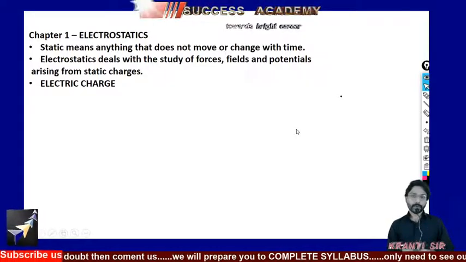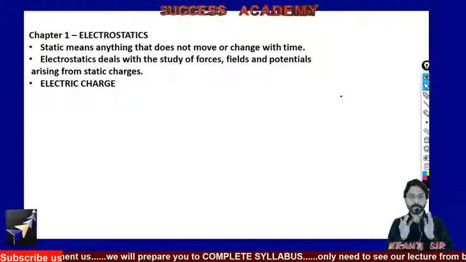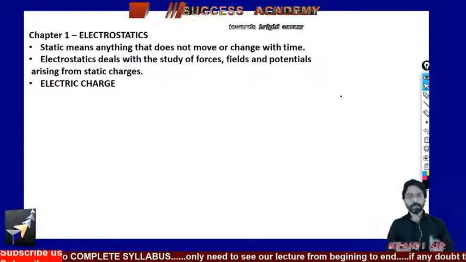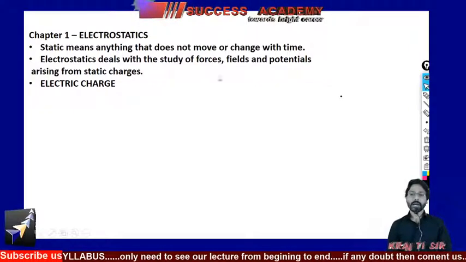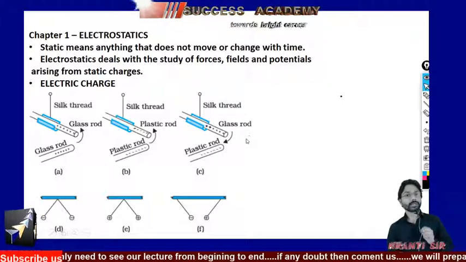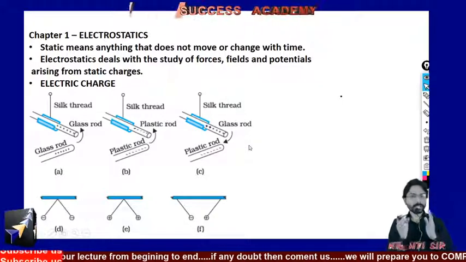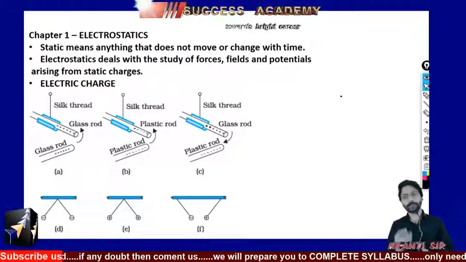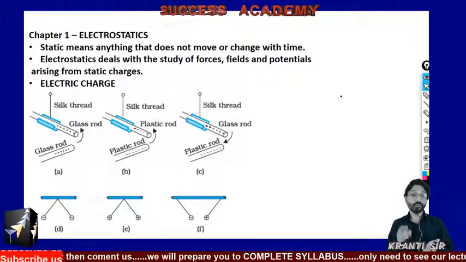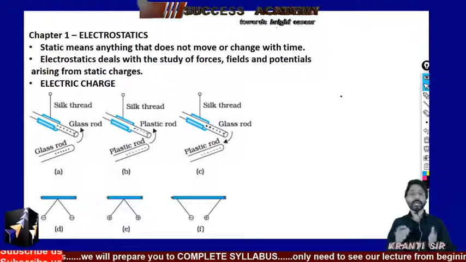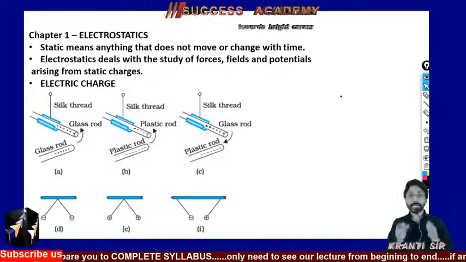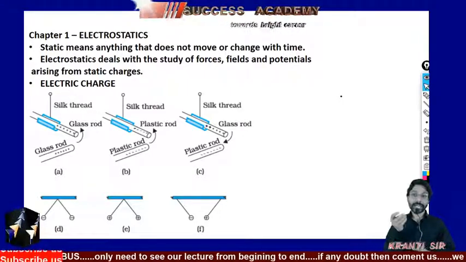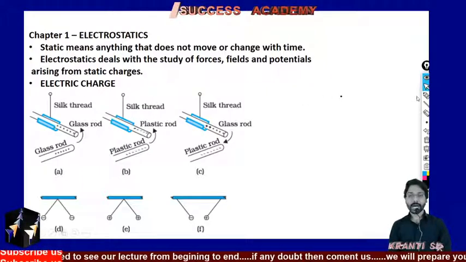Now we have to think about the electric charge. What do you mean by electric charge? To understand it, we have to consider an example. Students, you know very well, even from your previous classes, that the moment you rub a glass rod with a cloth, suppose silk, then that glass rod becomes electrified, and it starts to attract pieces of paper. Are you understanding me or not?